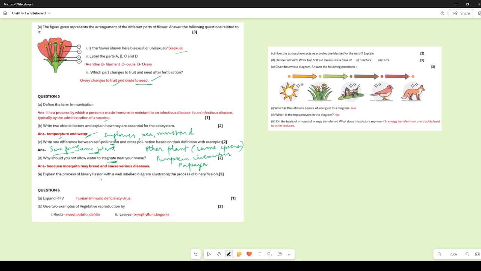Explain the process of binary fission with a well-labeled diagram illustrating the process of binary fission. So binary fission, the diagram is given in your book. So we can get it from there. Let me just check if I can.